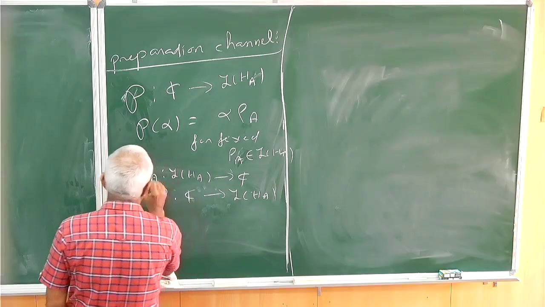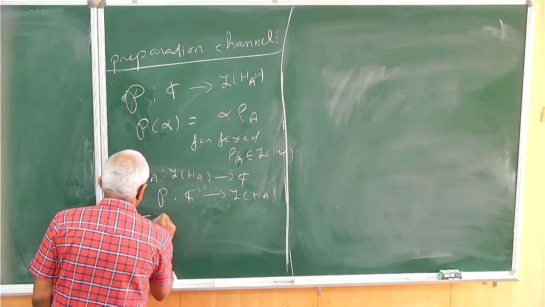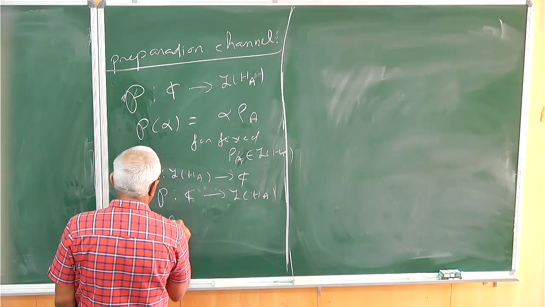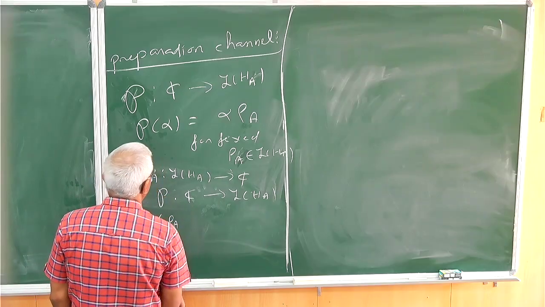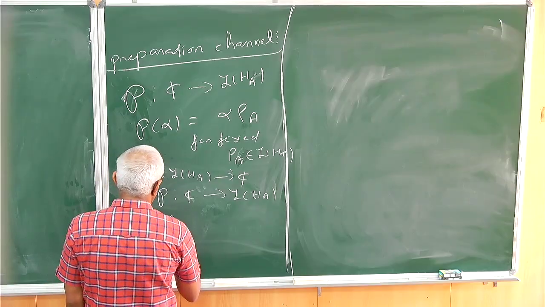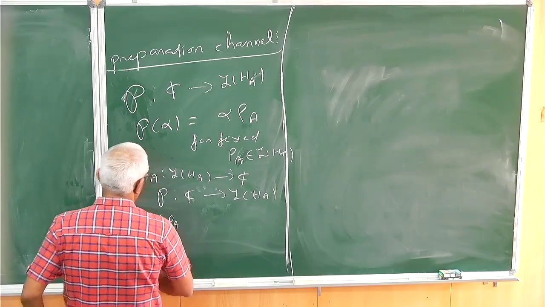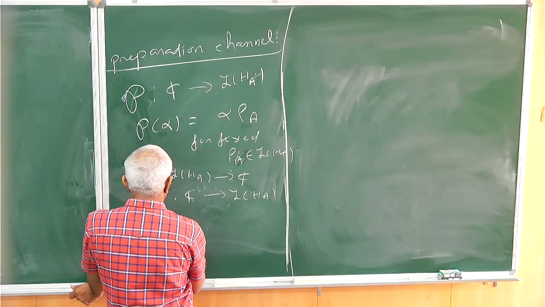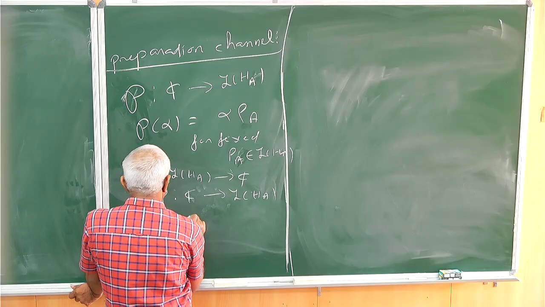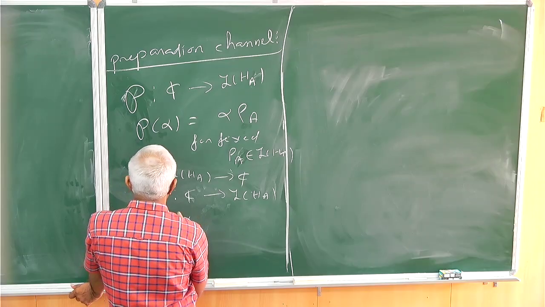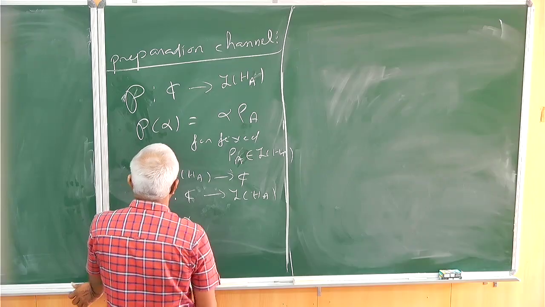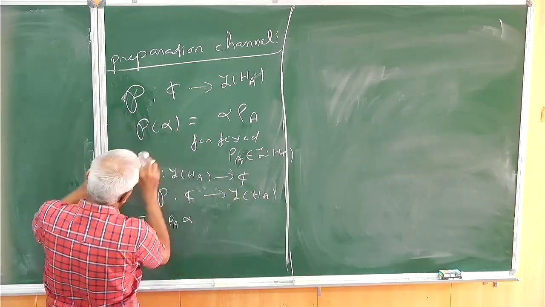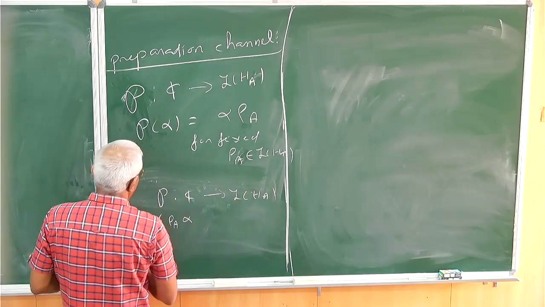And it should satisfy the following: trace of rho A with any alpha.